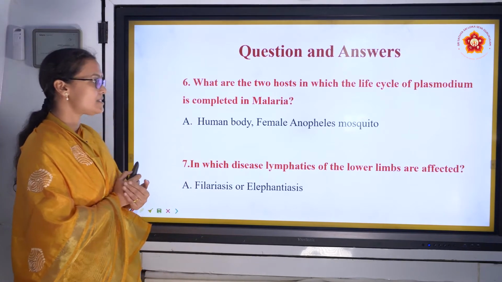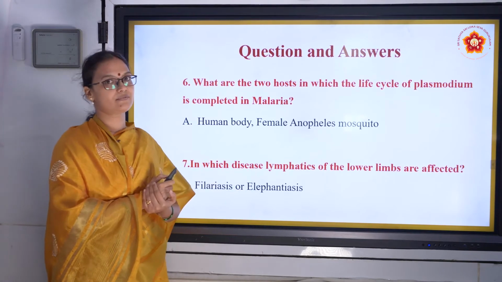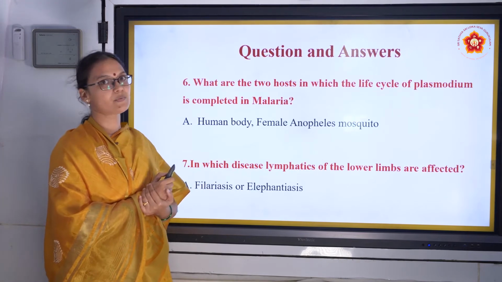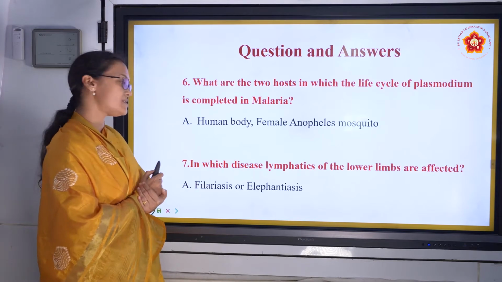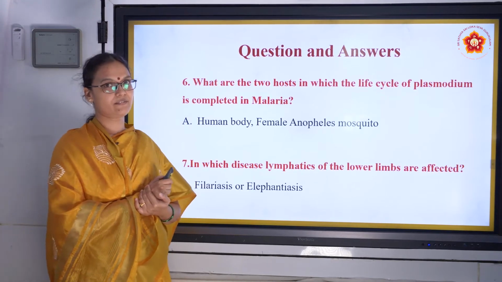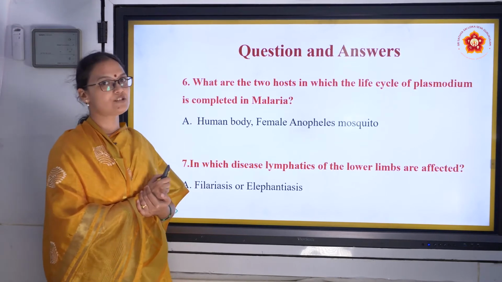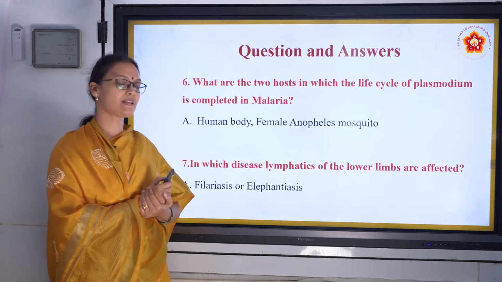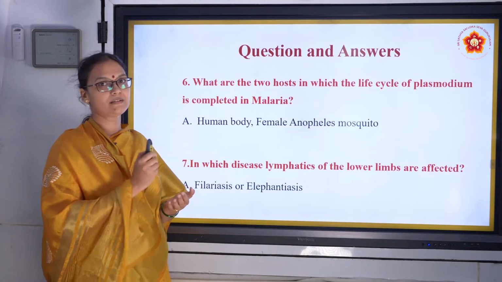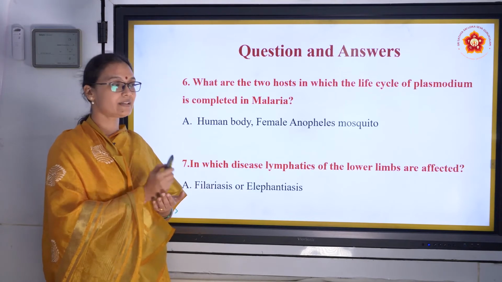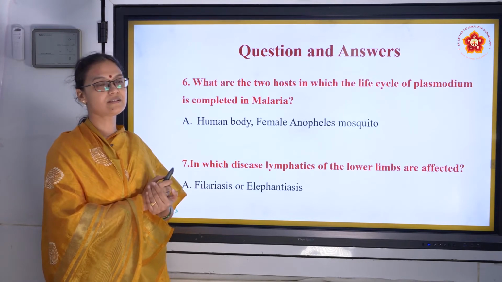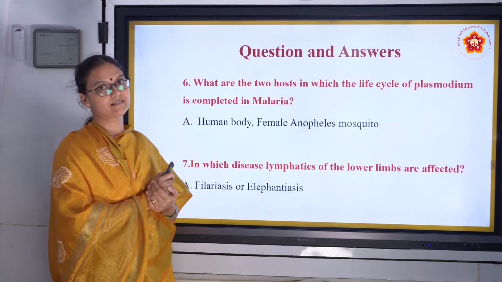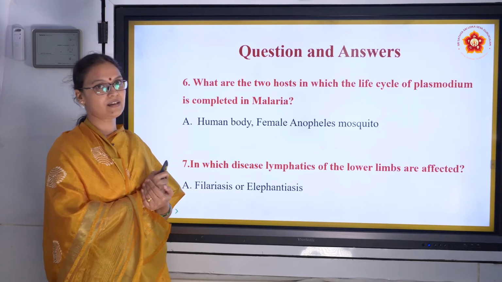In which disease are the lymphatics of the lower limbs affected? This was the last type of disease we discussed in the last class. What is it? It is filariasis or elephantiasis caused by Wuchereria bancrofti. The lymphatic system of the lower limbs is affected. It's a chronic inflammation over a period of years. The leg swells up to the size of an elephant leg. That's why it's called elephantiasis.